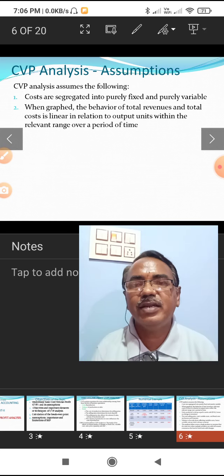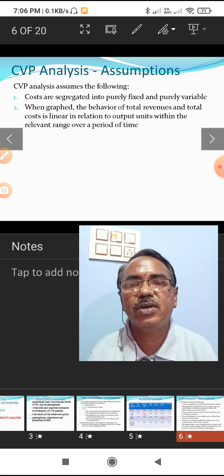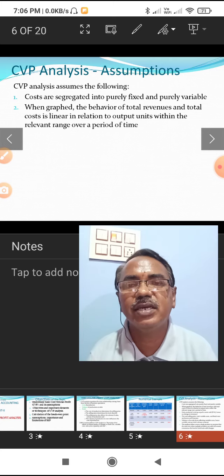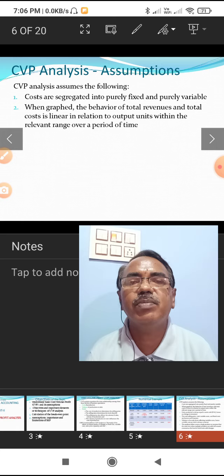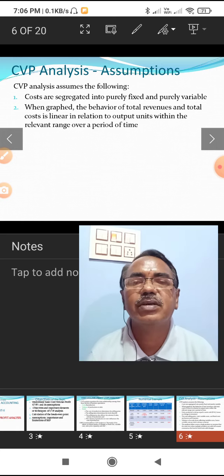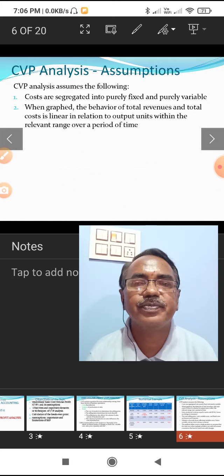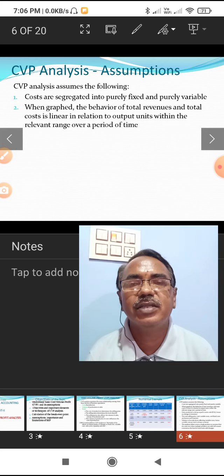Second, when graphed, the behavior of total revenue and total cost is linear in relation to output units within the relevant range over a period of time. Here the behavior of total revenue and total cost is linear due to no change in selling price and no change in variable cost per unit.